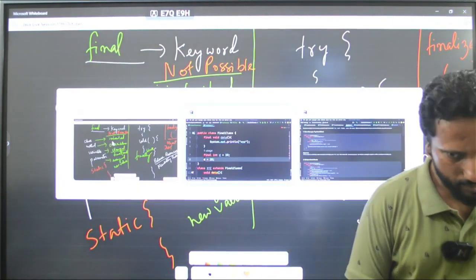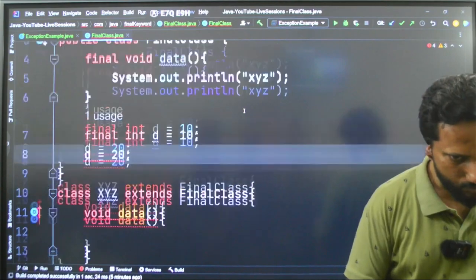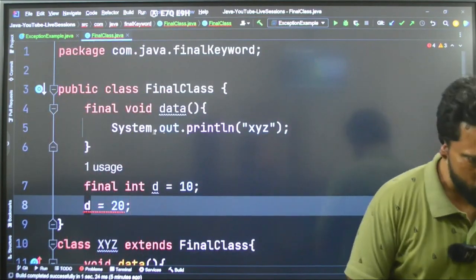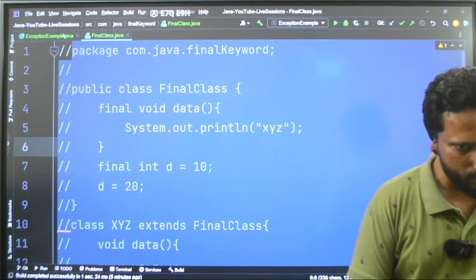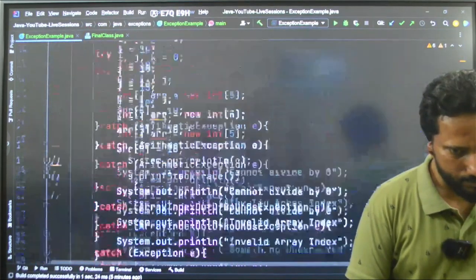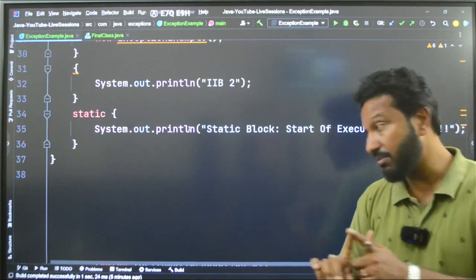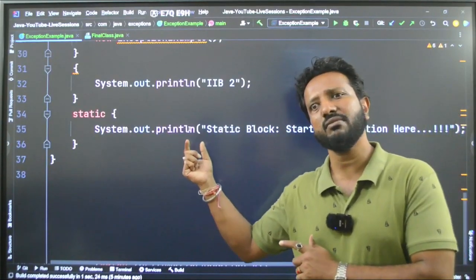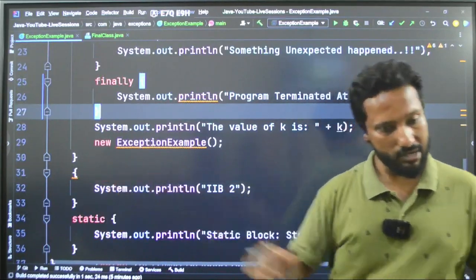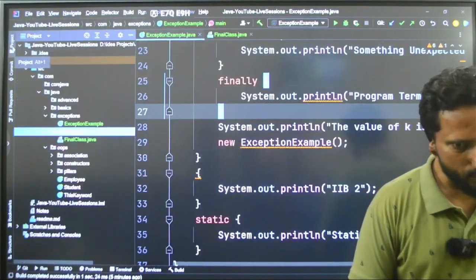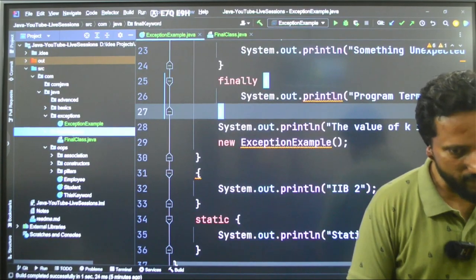So I'm going back, and let me just hope this is clear to you about the final. And what I'll do, I'll just comment this so that it does not clash with any of the other things. And now guys, you have understood about the static block, the finally block, and the IIBs and all. Got it? Now let's do one thing. Let's try to understand about something called a multi-catch block.